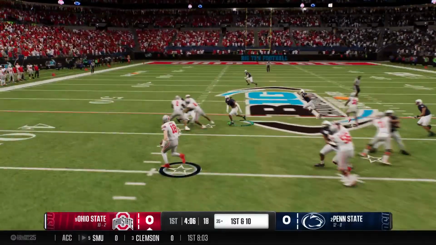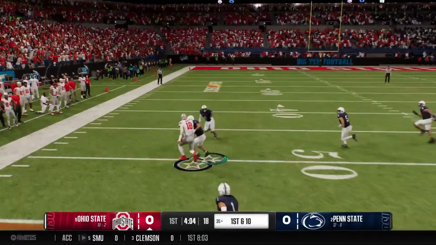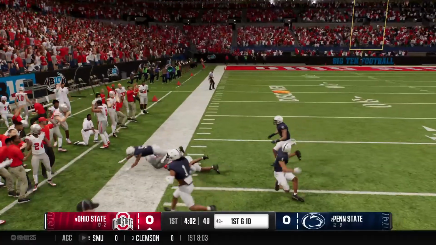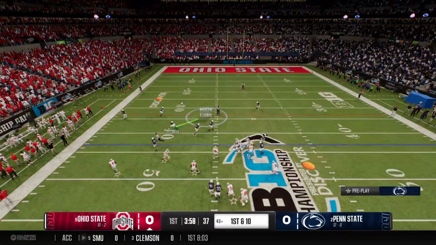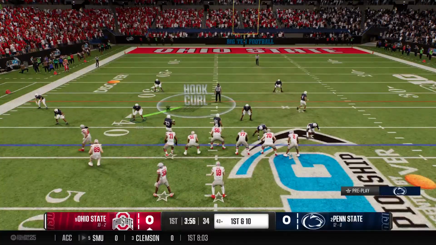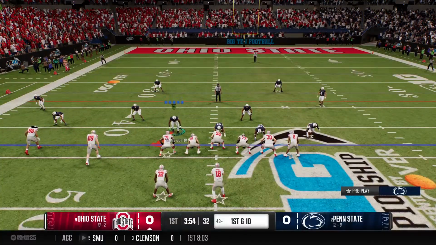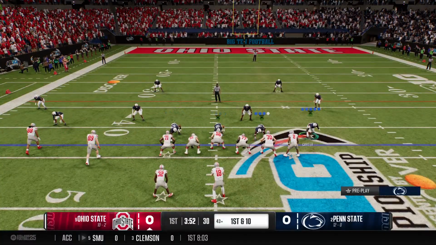It's a quarterback keeper. Already got the first down, but there's no fucking way Will Howard is that strong. I've watched this dude get bitched in real life. Across midfield, the opponent's 43. Fuck no.